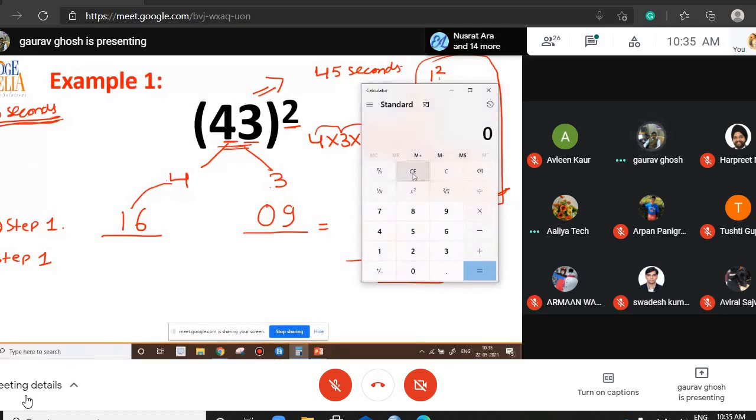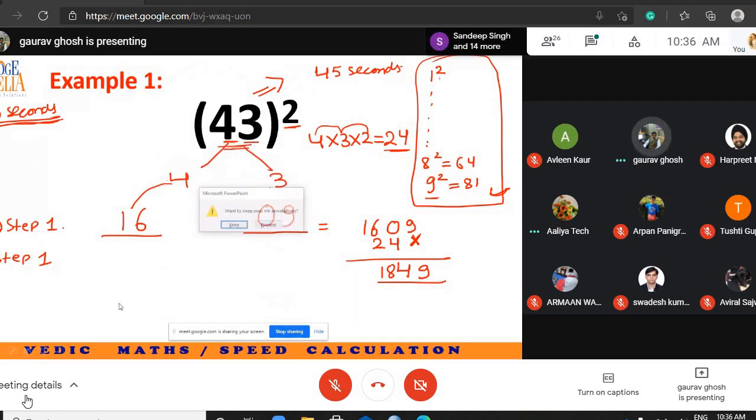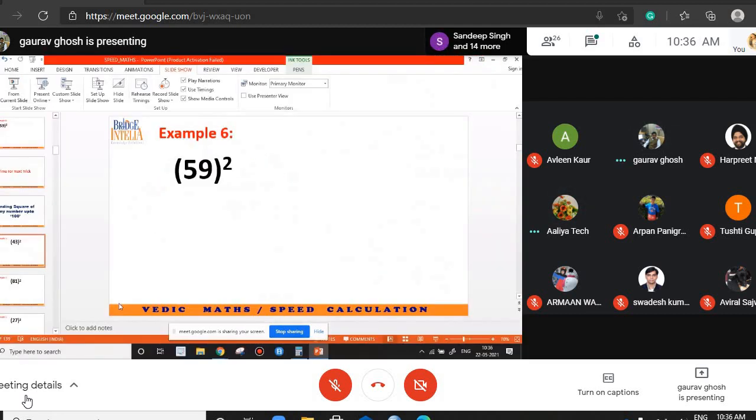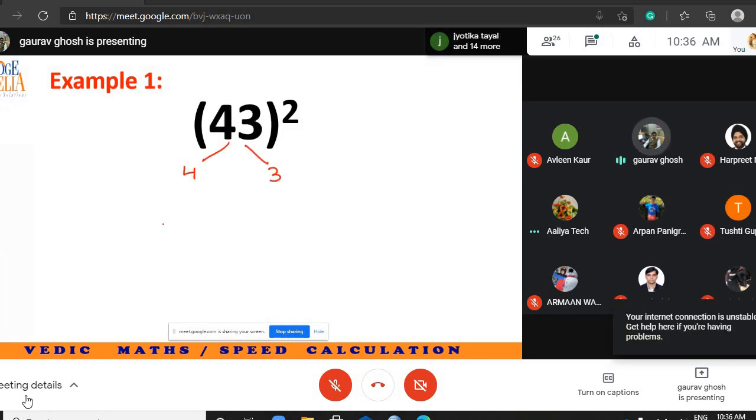Let's verify. 43 square is 1849. I will repeat the trick for you. Understand again. 43 square. Take 4 separately, take 3 separately.